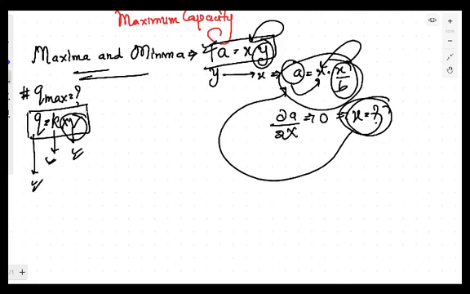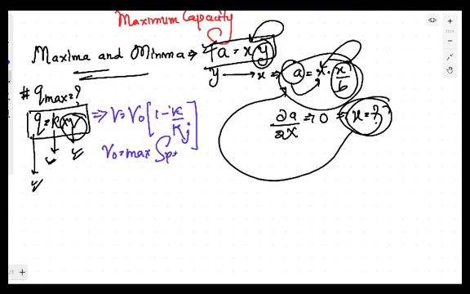And that equation will always be provided to you in a question like that. V is equal to V naught into 1 minus K by Kj. They will say that V is equal to V naught into 1 minus K by Kj, where V naught is the maximum speed, which is known as free speed, and Kj is the jam density.